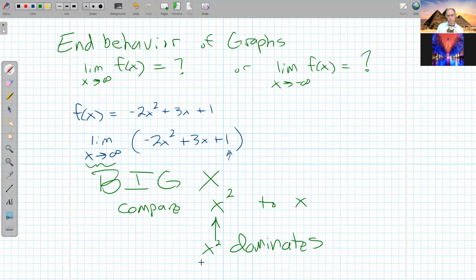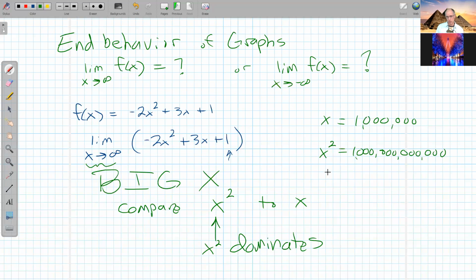Right, so big numbers, 1,000,000. So this is 1,000,000, this is 1,000,000,000,000. What does 1,000,000,000,000 look like? So if x is 1,000,000, then x squared would be 1,000,000,000,000. That would be 1 trillion, right? So they're not even comparable. X squared is so much bigger.